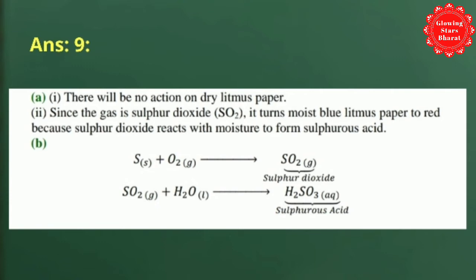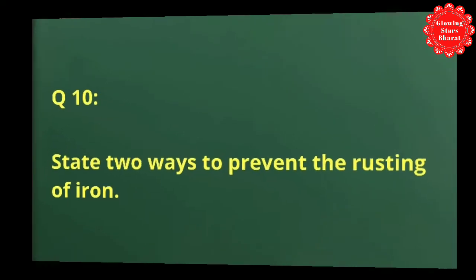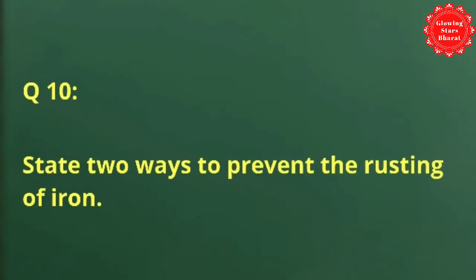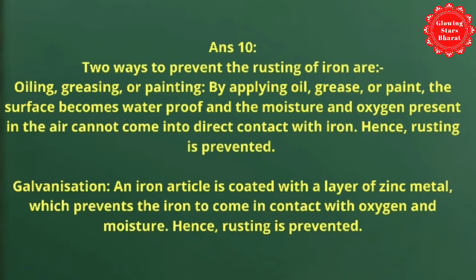Next, question number 10. State 2 ways to prevent the rusting of iron. So friends, the answer is very easy. Two ways to prevent the rusting of iron are: first is oiling, greasing or painting. By applying oil, grease or paint, the surface becomes waterproof and the moisture and oxygen present in the air cannot come into direct contact with iron, hence rusting is prevented.